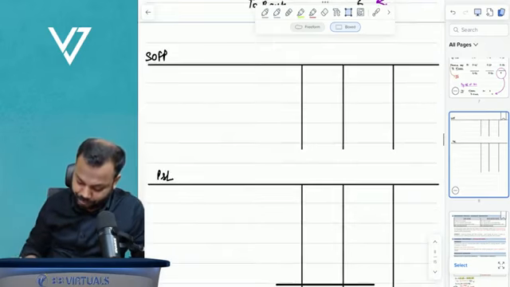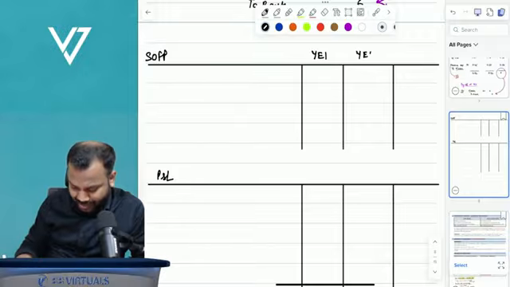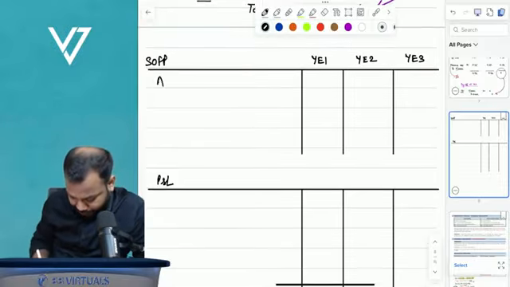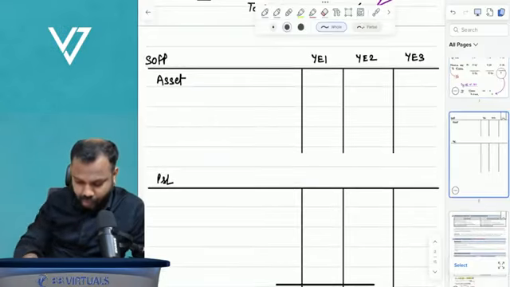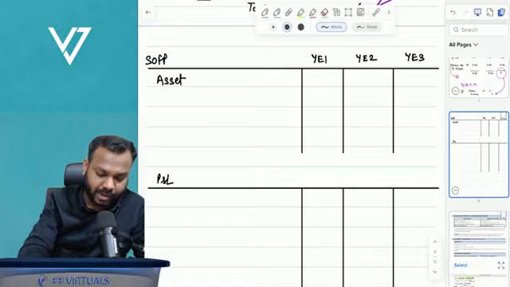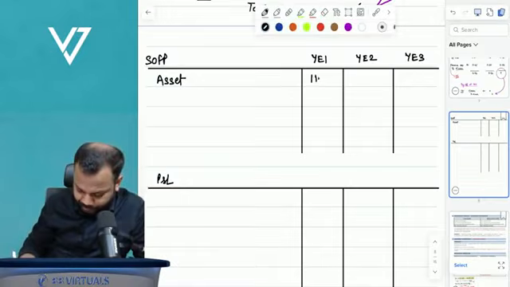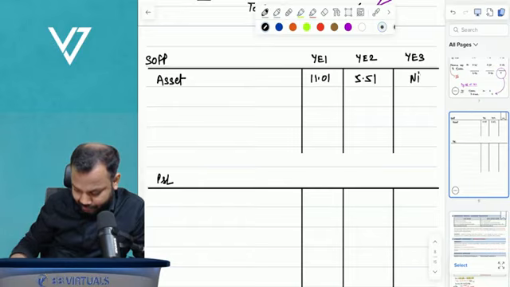Now understand. Year end 1, year end 2, year end 3. Your asset initially was 16.5. Then 16.51 minus 5.5 is 11.01, then 5.51, and then nil.